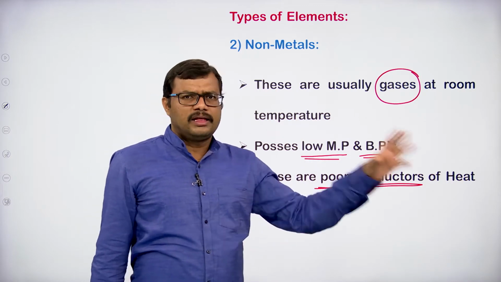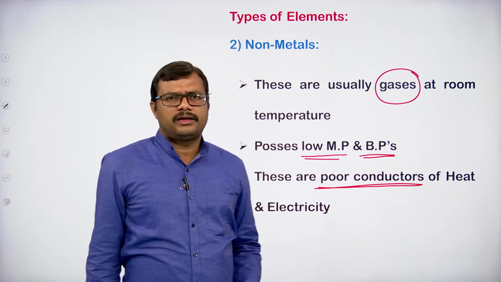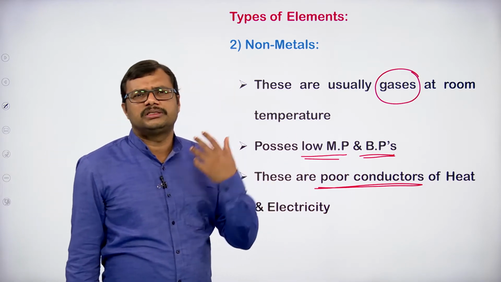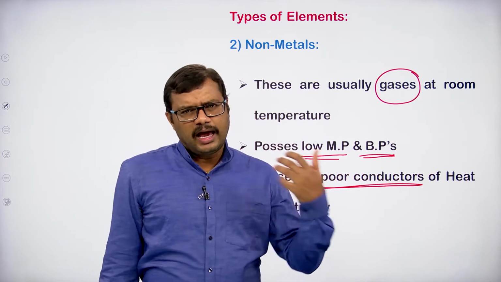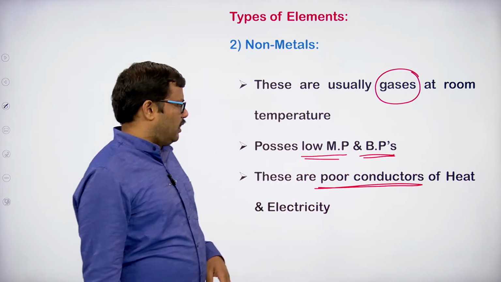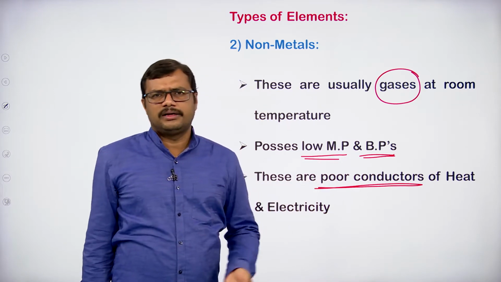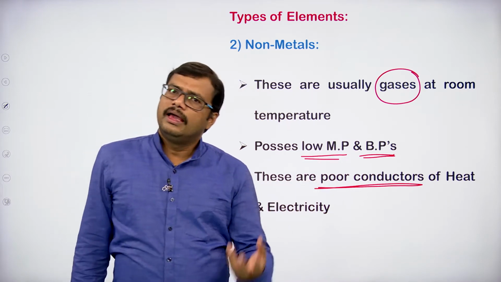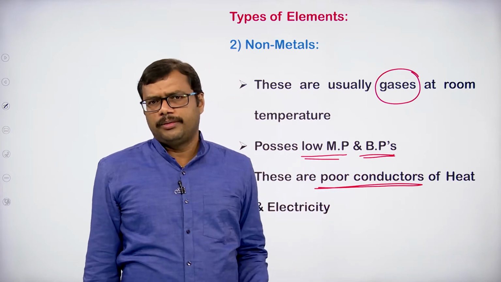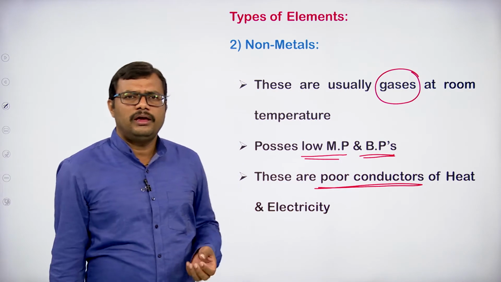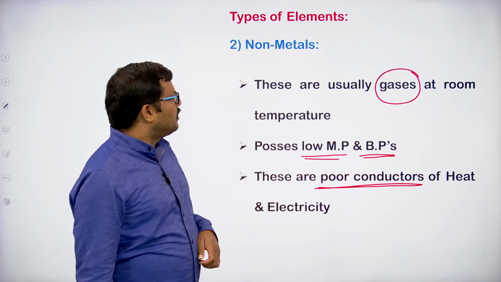Between the conductors and insulators, we have semiconductors. Their conductivity can be increased by a doping process. We will come across those things in physics as well as chemistry at higher levels. Don't bother about it. Just observe that non-metals are poor conductors of heat and electricity. They won't allow electric current to pass through them, whereas metals will allow the electric current to pass through them, and they are good conductors of heat and electricity.